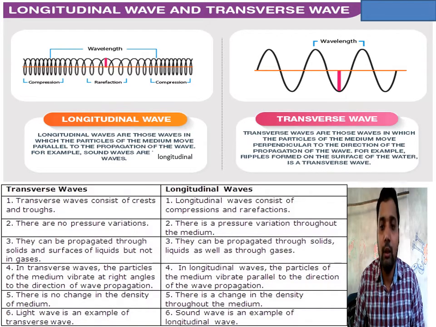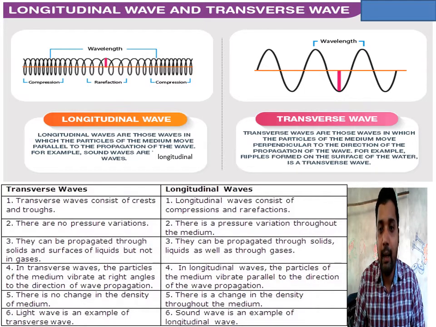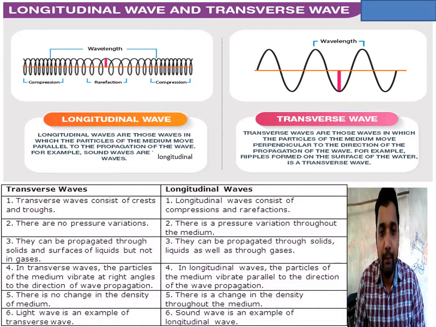But longitudinal waves mostly propagate in air, and also in solid and liquid. In a transverse wave, particles vibrate perpendicular to the direction of motion, but in a longitudinal wave, they move parallel to the direction of motion. Light wave is the best example of a transverse wave, but sound wave in air is the example of a longitudinal wave.